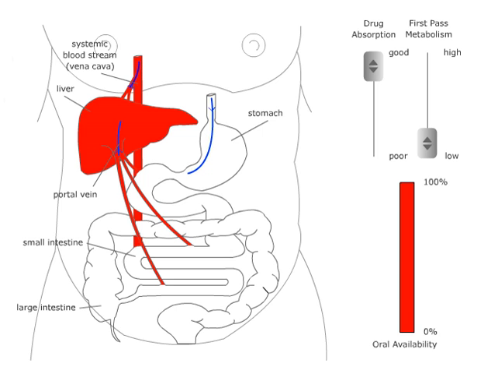This picture is realistic when the drug is completely absorbed from the GIT and the first-pass metabolism is 0. Then we can expect that 100% of the drug will reach the systemic circulation. But practically this doesn't happen in our body.